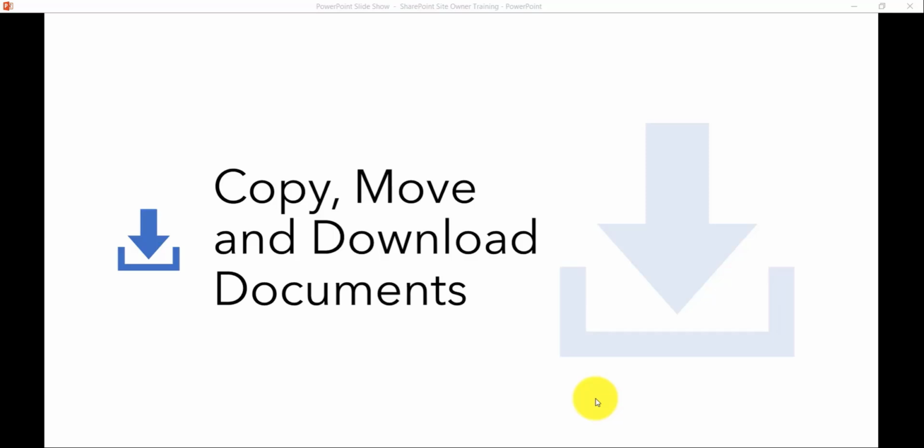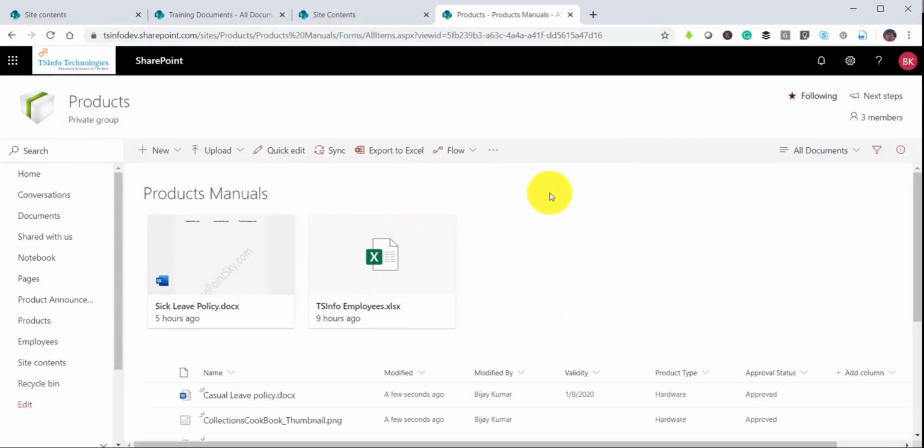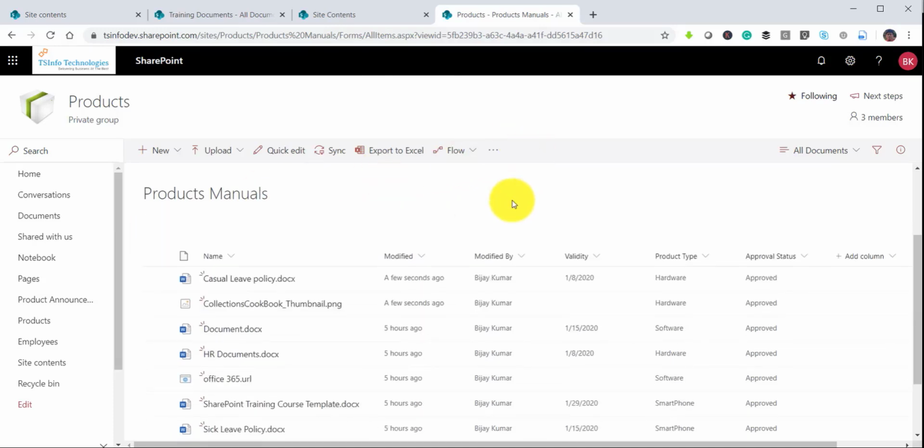Okay, in this video, we will see how we can use the copy, move, and download features of SharePoint Online Modern Document Library. Now, if I open the Modern Document Library, you can see this is our library. On this document library, we can easily copy the documents to another site collection or even to OneDrive, or within the same site collection, anywhere. If you want to copy the documents, we can easily copy them.